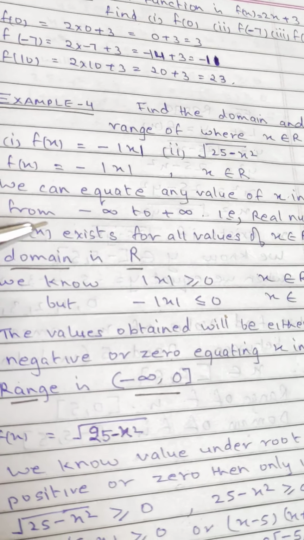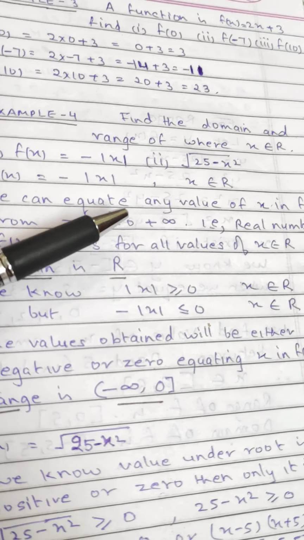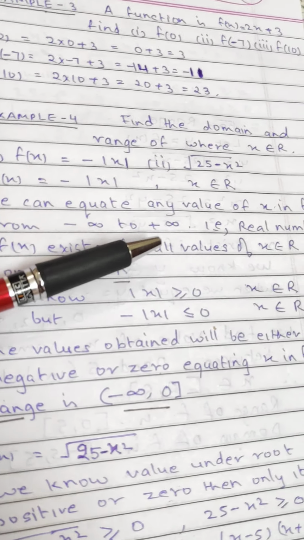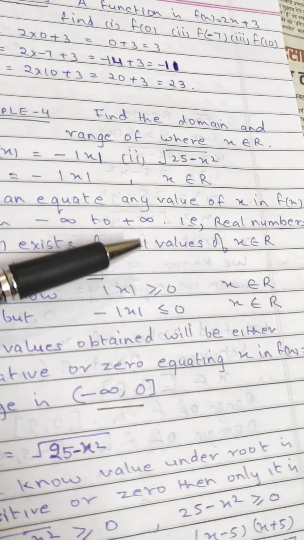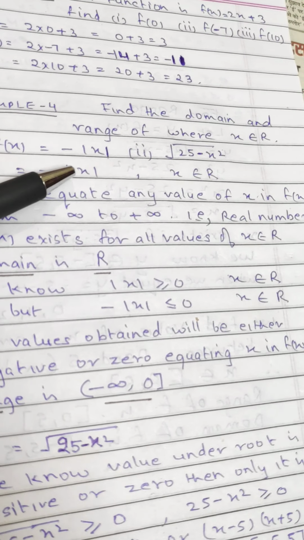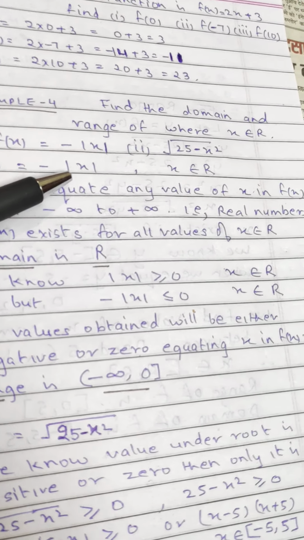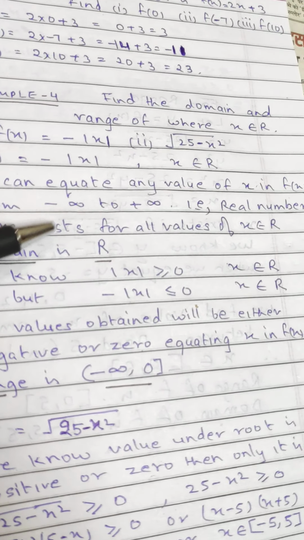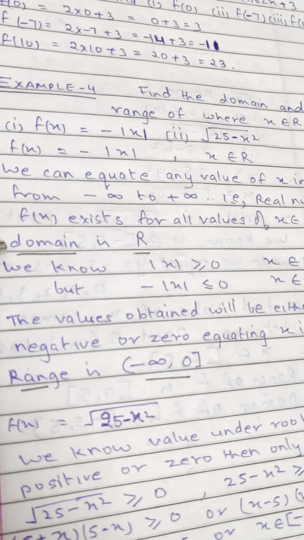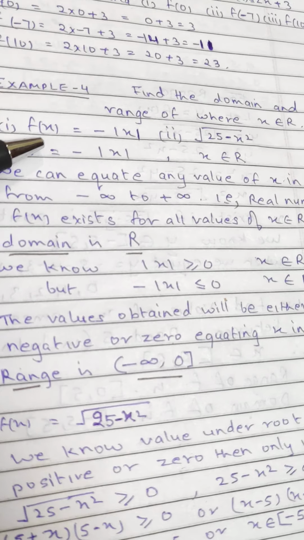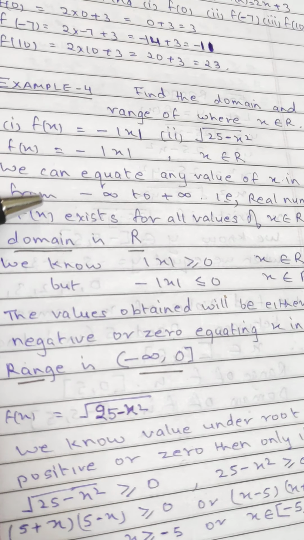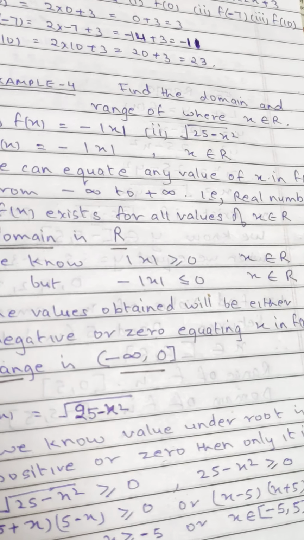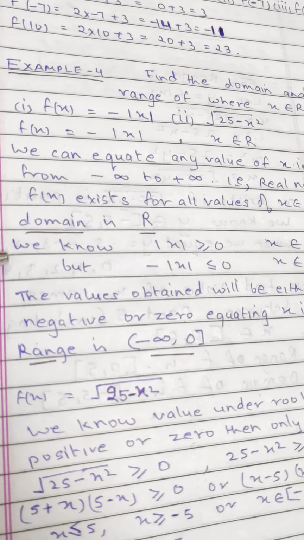x belongs to real numbers. We can substitute any value of x in f(x) from minus infinity to plus infinity, that is real numbers. There is no problem. The function does not vanish. It gives values for any real number. So the domain of the function is the set of real numbers. As f(x) exists for all values of R, the domain is capital R.